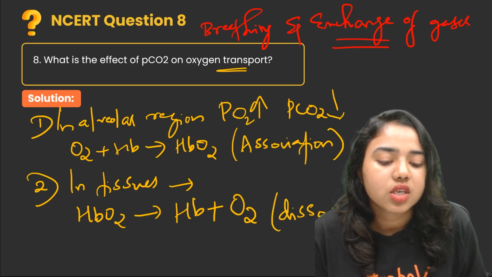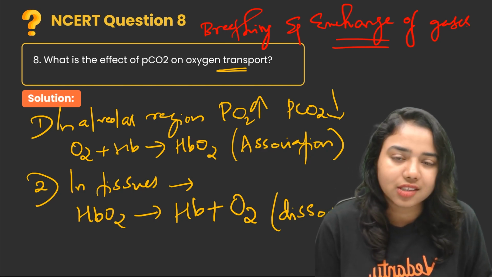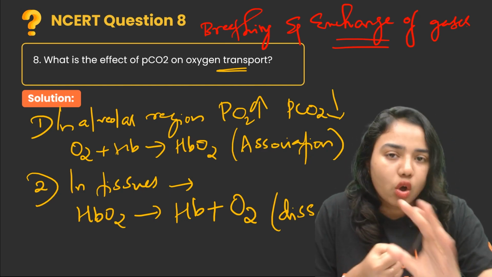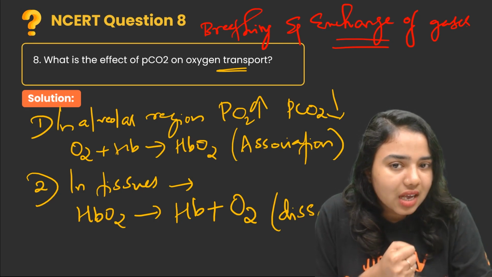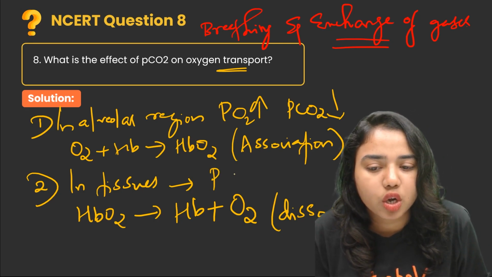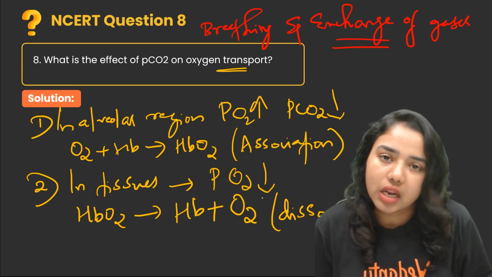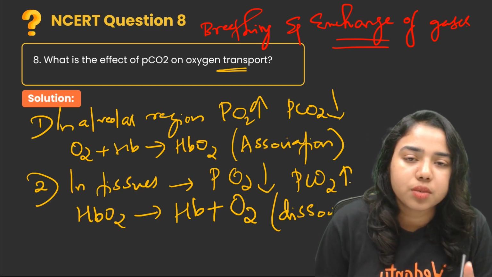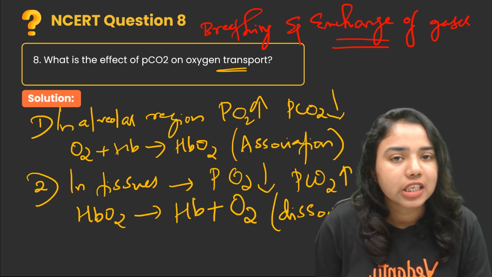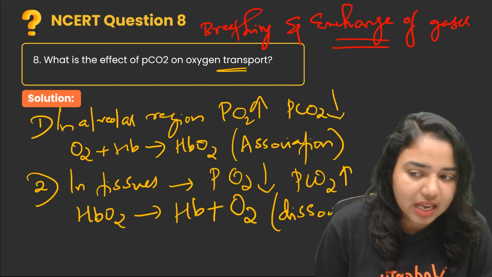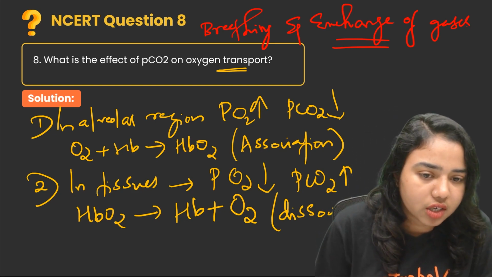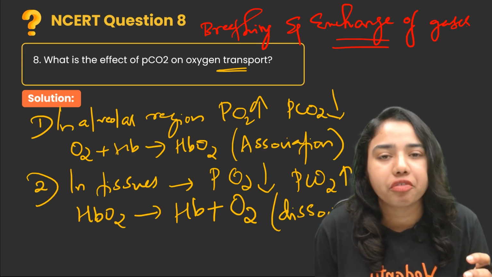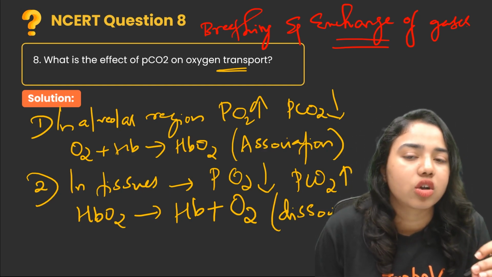For this to take place, the partial pressure of oxygen should be very low and the partial pressure of carbon dioxide should be high. So in the tissues, the partial pressure of carbon dioxide is higher, then only dissociation takes place, and in the alveolar region, it is lower, then only association takes place. So this is the effect of partial pressure of carbon dioxide on oxygen transport.